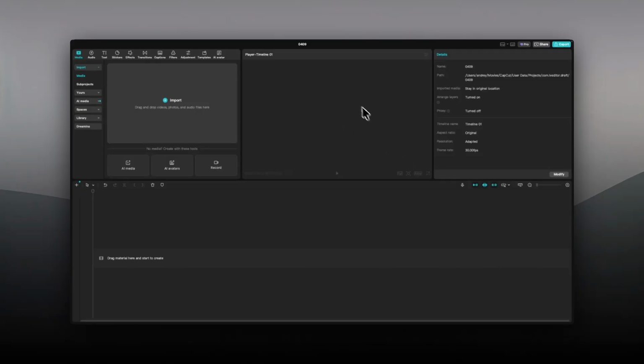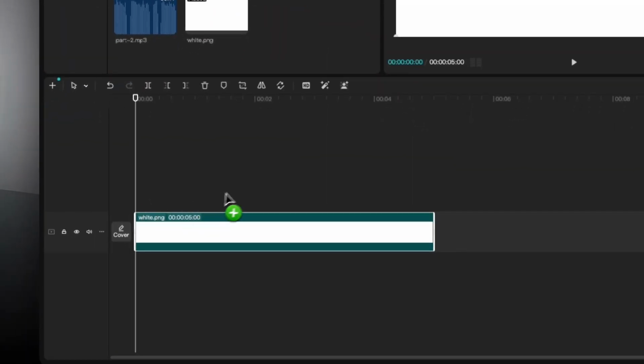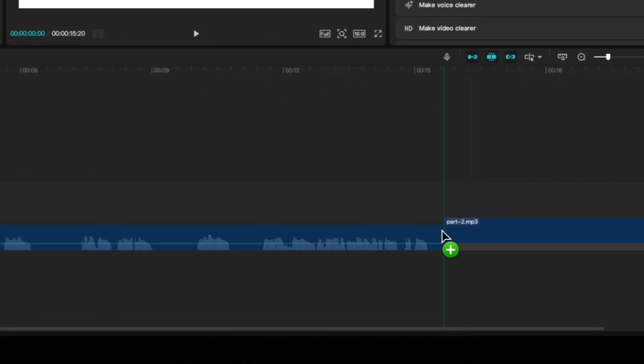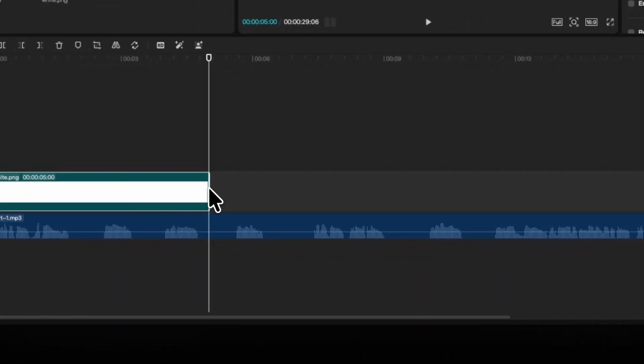The last step is editing. We'll combine the visuals with the audio and add subtitles. Open CapCut and create a new project. Choose the aspect ratio 16:9, then import all the generated files and the white background from the references. First, drag the white background to the main track, then add all the voiceover audio files and adjust the background to match their total length.